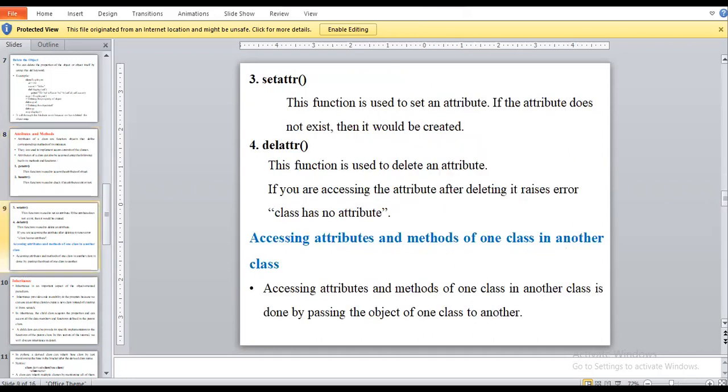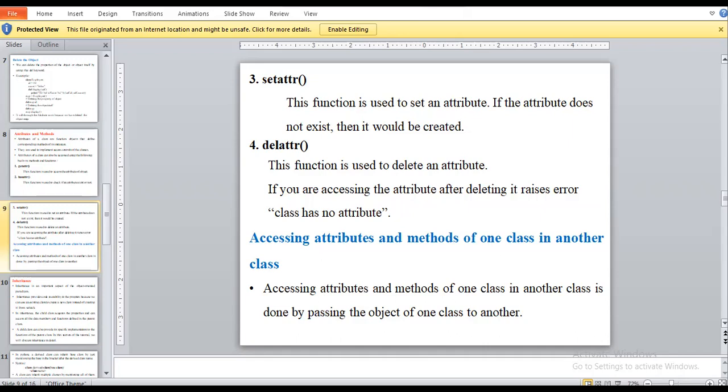But setattr means we are setting some value to that attribute which we are taking. After that we perform a check that the attribute which we are setting exists or not. Okay, that will be created. Means we are setting some attributes on the object which we are creating.